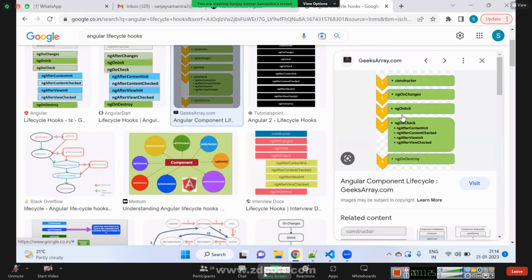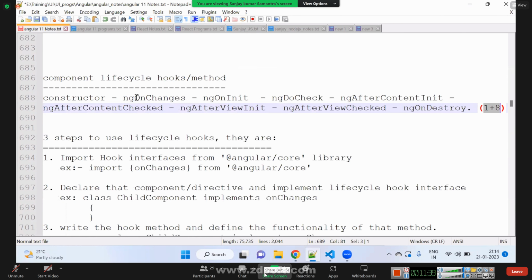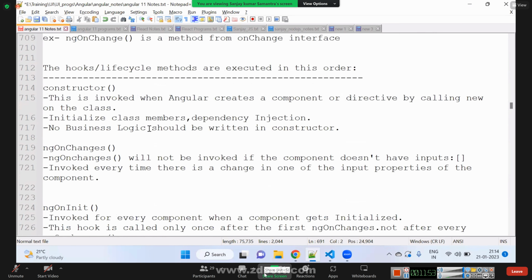Okay. Now we will understand the importance of each and every lifecycle method. The very first method is constructor, though it is not considered a lifecycle method, but that will be called before anything else is invoked. That is the very first function that will be called for every component. So what is constructor? What we should do in constructor? What we should not do in constructor?